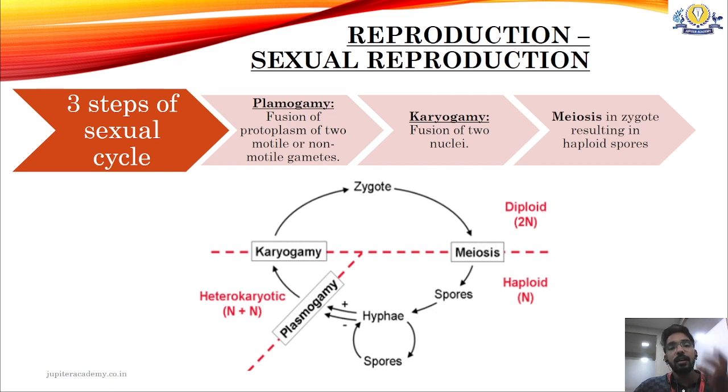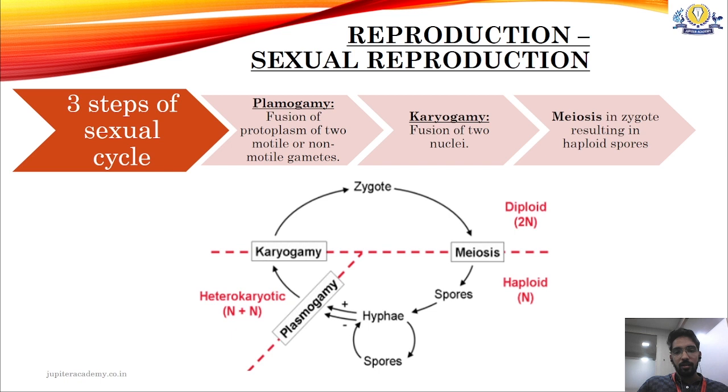But in fungi, there is a time period between plasmogamy and karyogamy. Once plasmogamy takes place, karyogamy does not take place immediately, but it stays in a dikaryophase, where the cell is fused, but the nuclei from the 2 parents are still present separately. They do not fuse. Such a stage is called dikaryophase or heterokaryotic phase, n plus n phase.